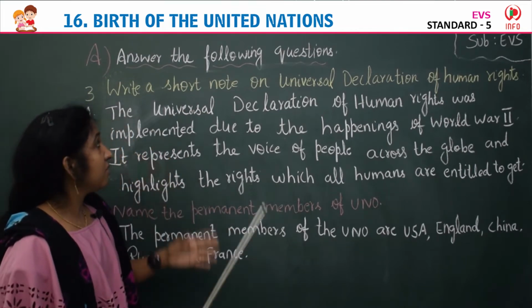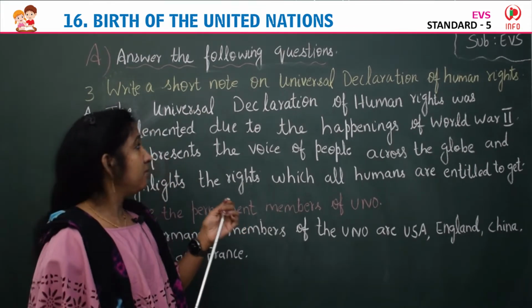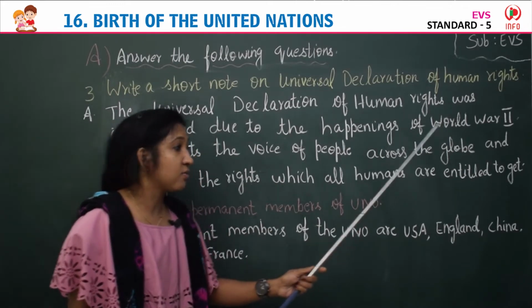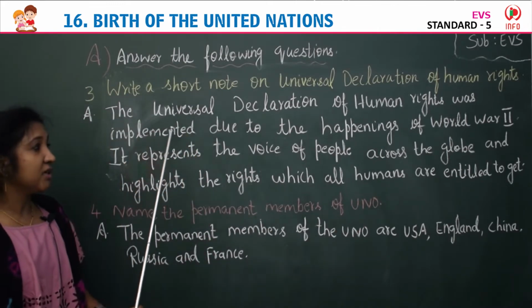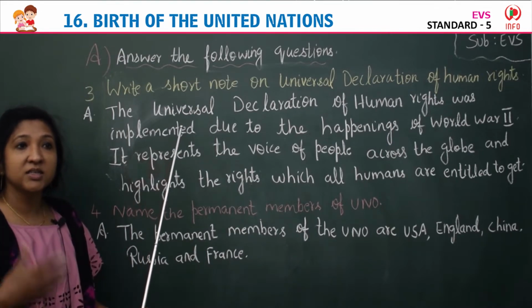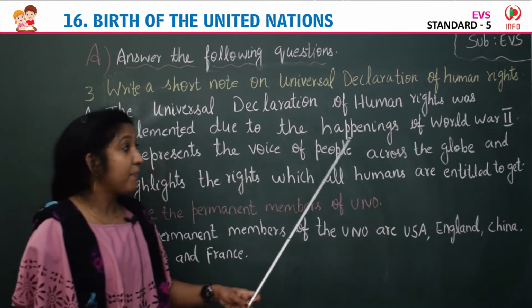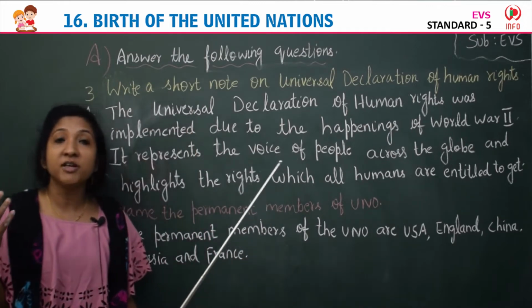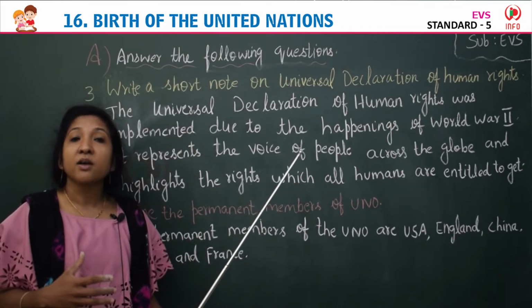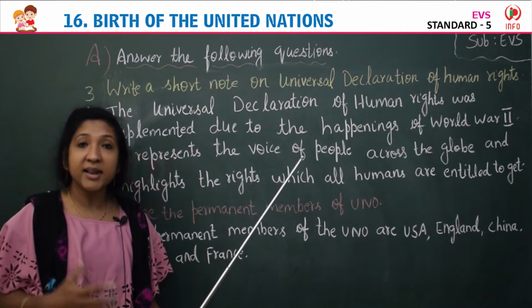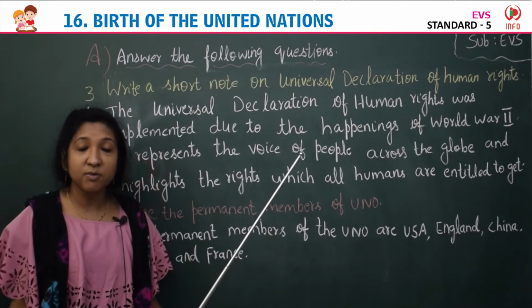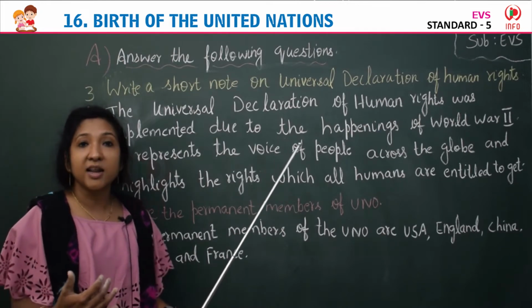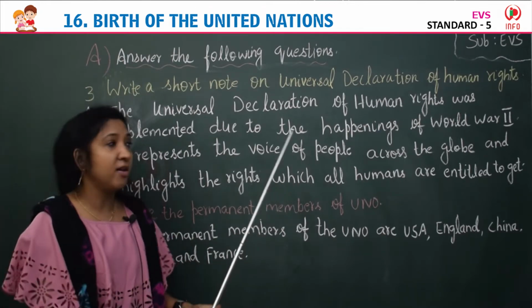So you have to write about that. The Universal Declaration of Human Rights was implemented. Why was it formed? Due to the happenings of World War II. The Second World War started in 1939 and ended in 1945, isn't it? Because of the Second World War, they implemented the Declaration of Human Rights for all.